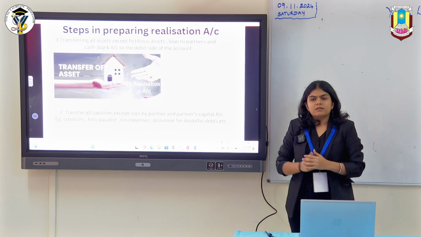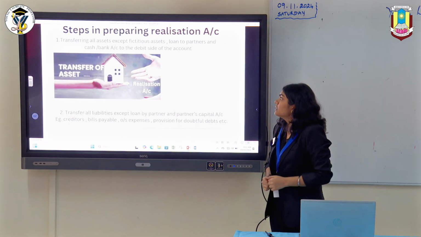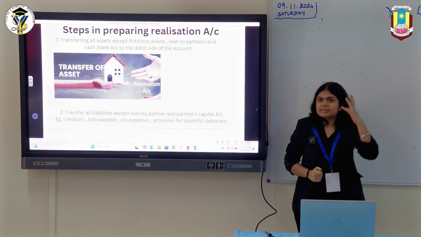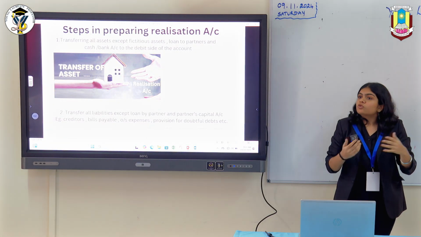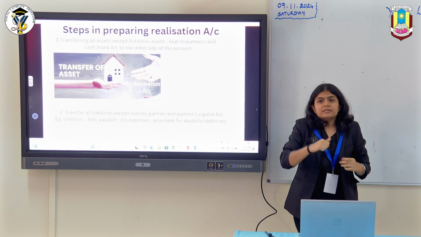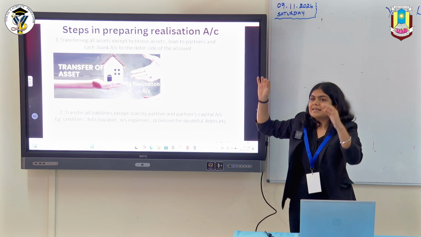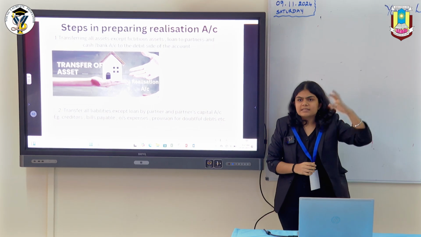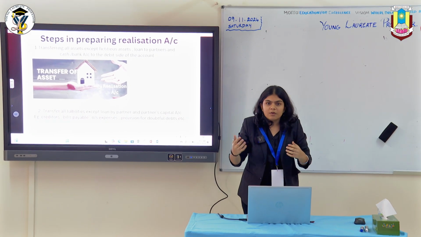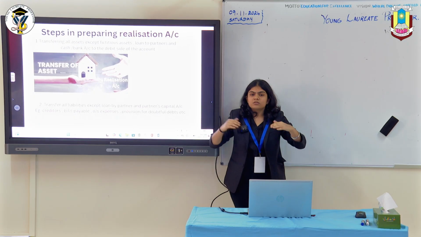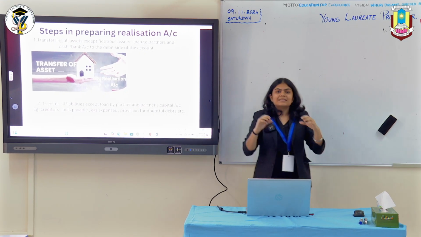Now the first step in the process of realization account is to transfer all assets. As I told, realization account is prepared to close all the books of accounts. So it is necessary for us to close the asset account. Now an asset has a debit balance if I am not wrong. Yeah. So when we close the book of account, I need to credit my assets so that there is no balance left in my asset account.